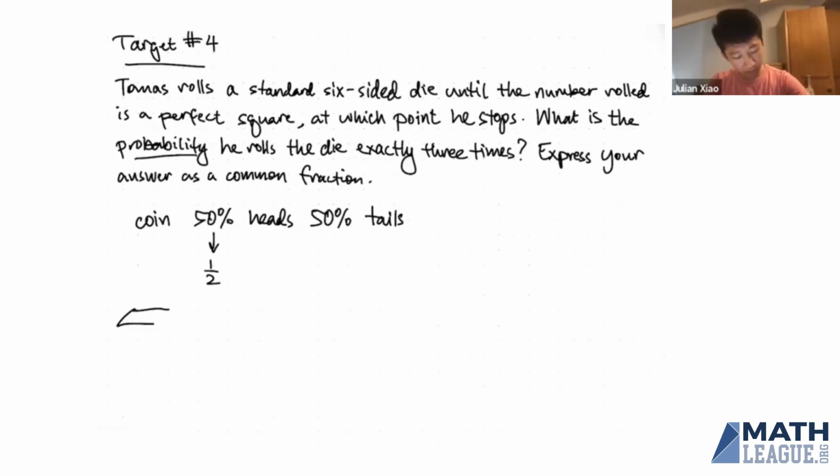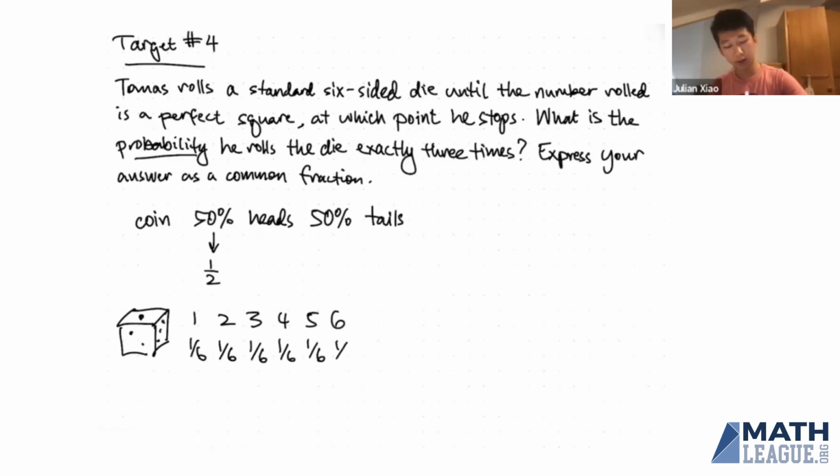So in our standard 6-sided die, we have the numbers 1 through 6. And each of these numbers comes up with probability of 1/6. So each number on the die has an equal chance of showing up. So all of these have probability of 1/6, and we're looking for the probability of him eventually rolling a perfect square. So the perfect squares are 1 and 4, and the others are not perfect squares.